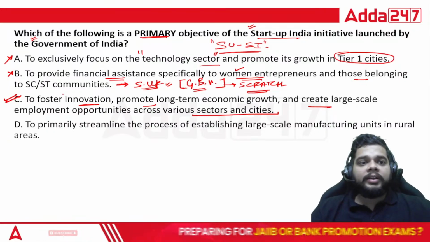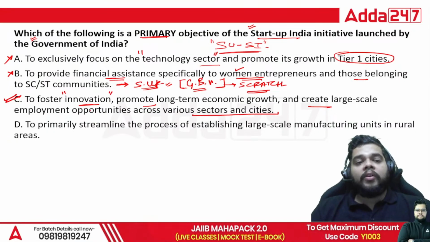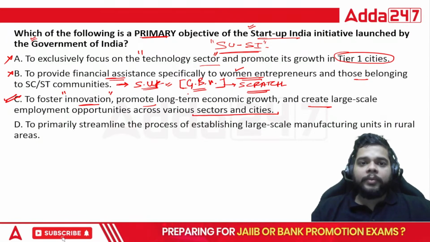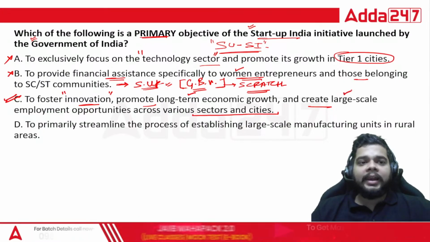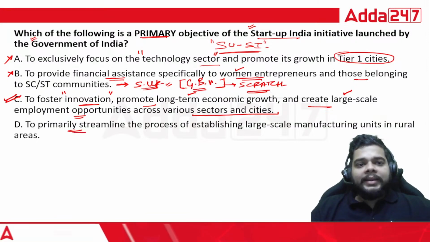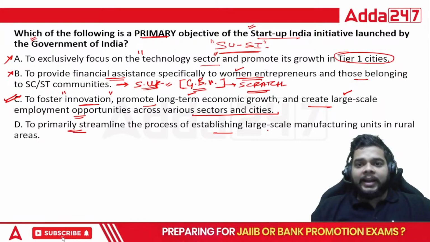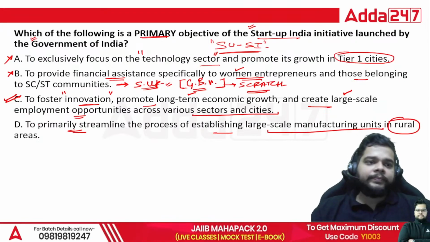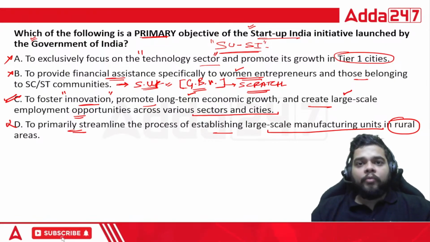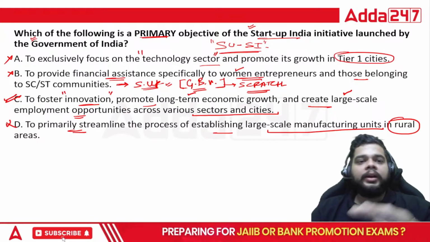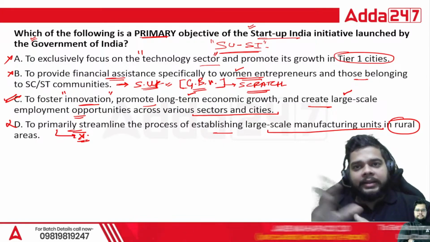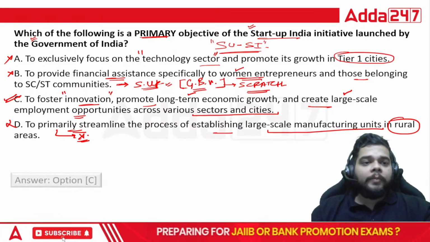Fine. We want to foster innovation. We want to develop the entrepreneurial skills in our youth. We want to promote long-term economic growth and create large-scale employment opportunities. Last statement, to primarily streamline the process of establishing large-scale manufacturing units in rural areas. We were supposed to start from the cities, then move towards semi-urban, and then to the rural areas. Rural areas, not primarily, but at the end. Okay, so the correct answer will be option C.